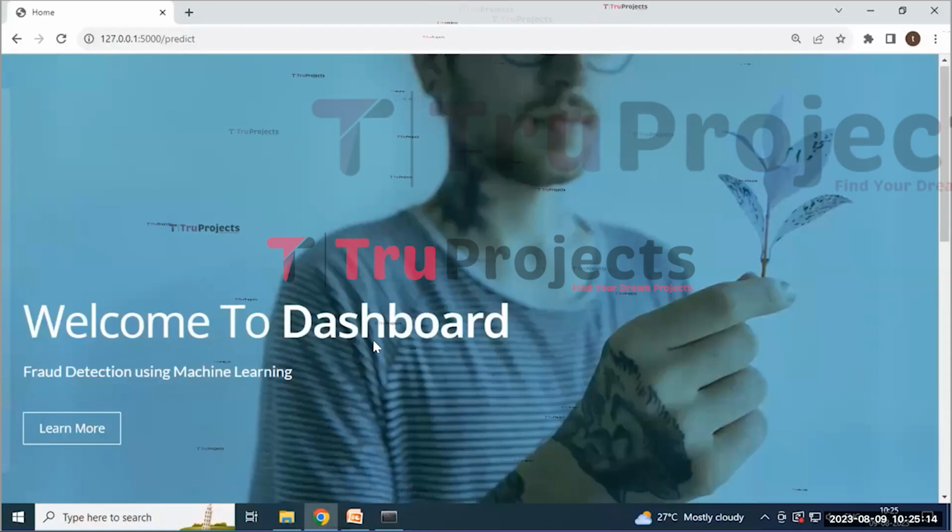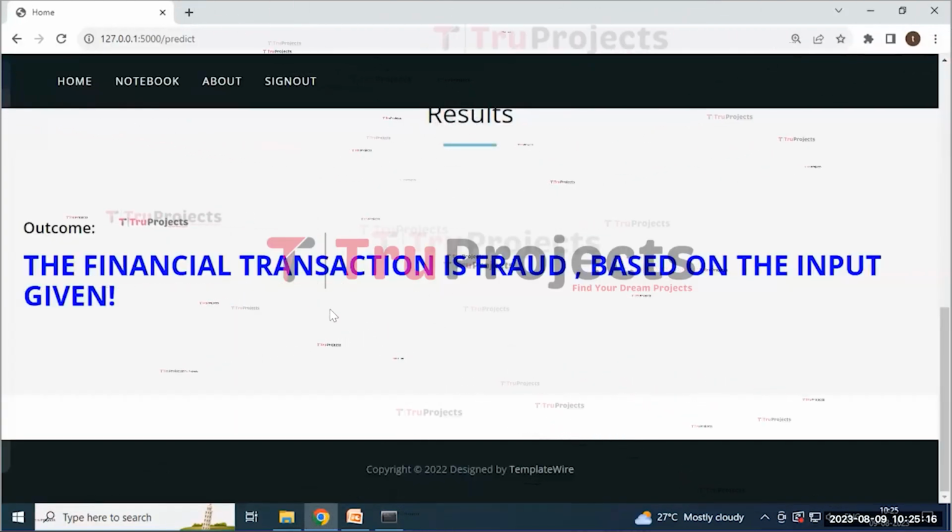Here it predicted the result as fraud based on the input given.